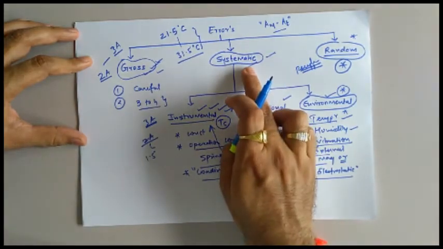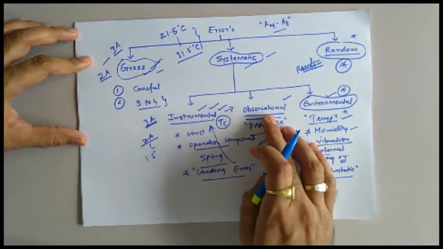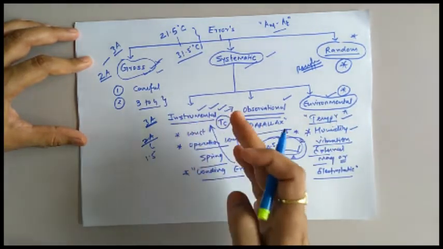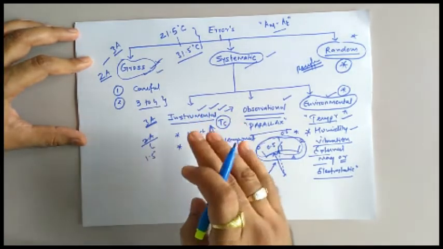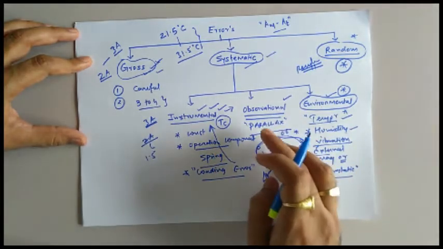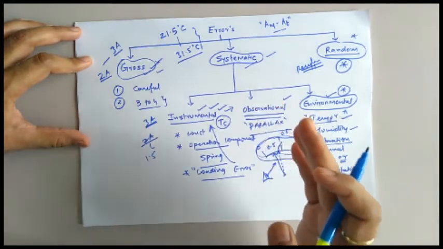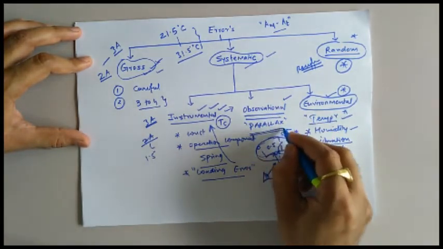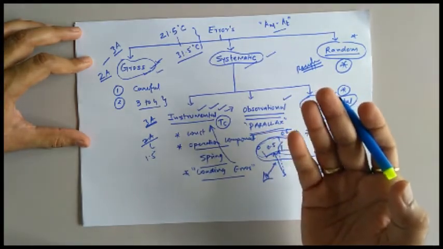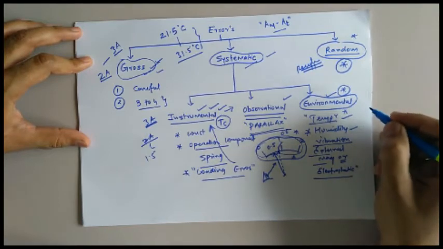Then we have systematic error, which is further classified into 3 categories: instrumental error, observational error, and environmental error. Instrumental error is caused because of a fault in the instrument itself, and this has to be overcome by selecting a proper instrument. Then observational error is due to the vision problem of that particular observer, which is nothing but parallax error, and this can be overcome by using a digital instrument as compared to an analog instrument. And finally we have the environmental error.